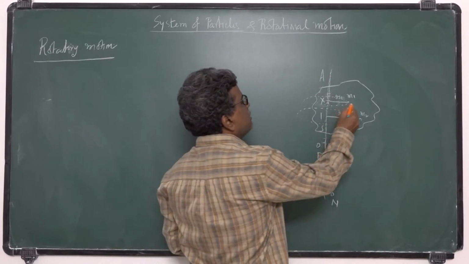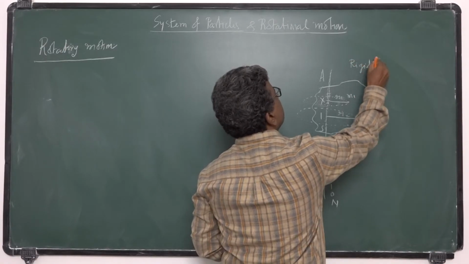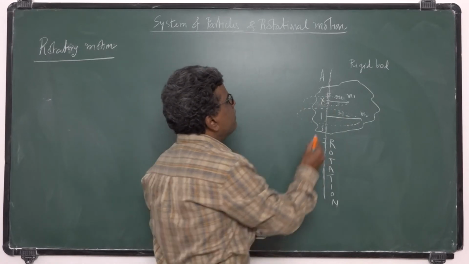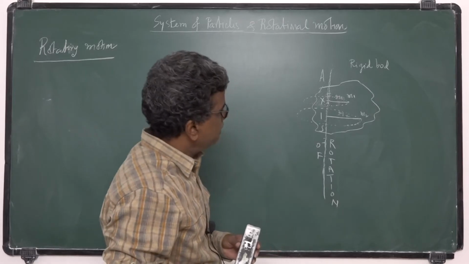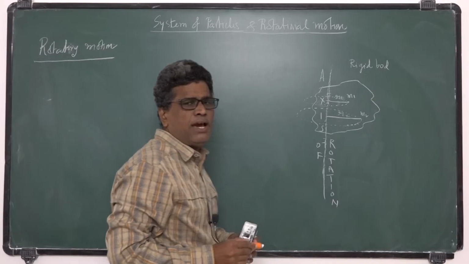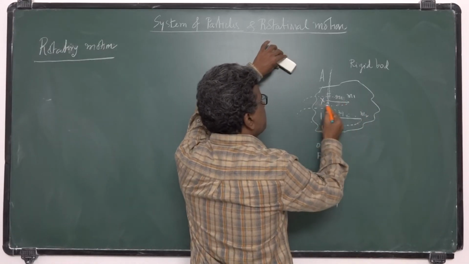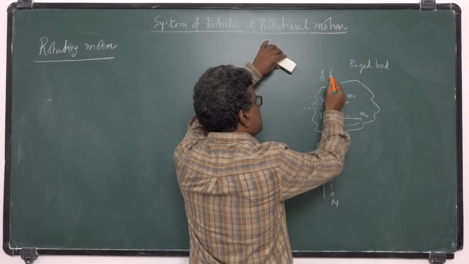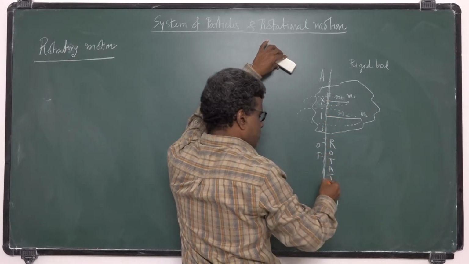The rigid body will have different particles, at different distances from the axis of rotation. The planes of rotation are different circles, and you will find all these circles have only one center, that is the axis of rotation.